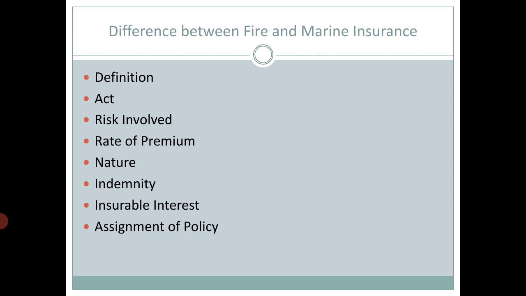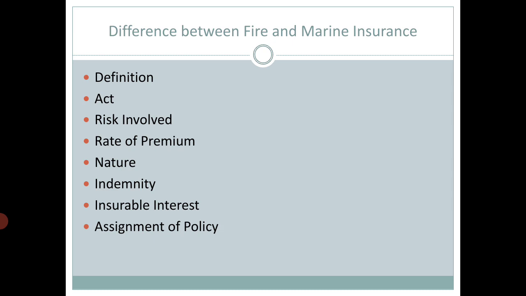Okay, so fire insurance contract is a contract of indemnity. The indemnity amount is equal to the loss sustained due to fire. Marine insurance is also a contract of indemnity actually. However, the insured can get the actual loss plus 10 to 15% extra amount as an indemnity of anticipated profit.